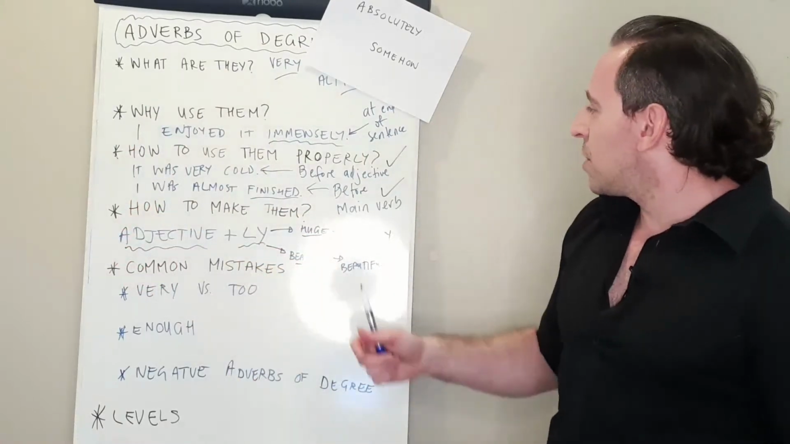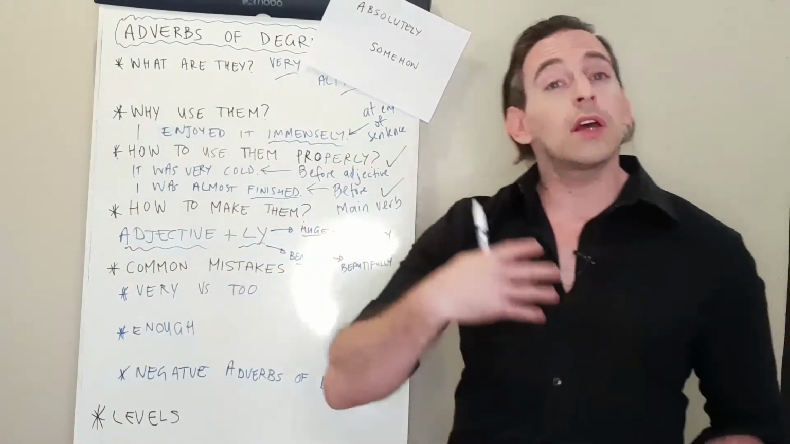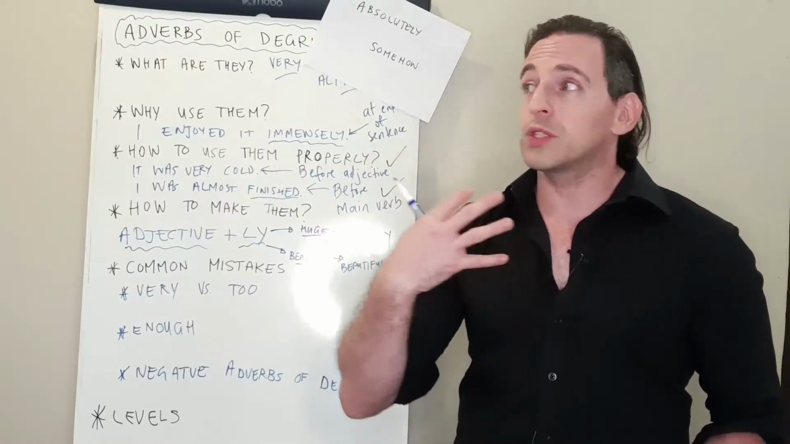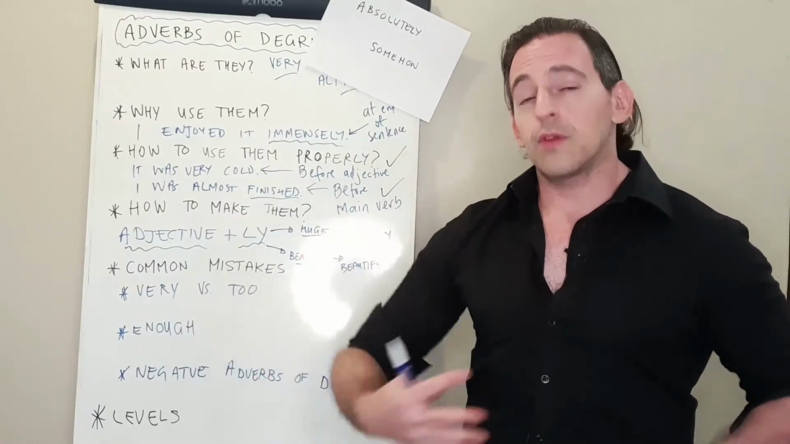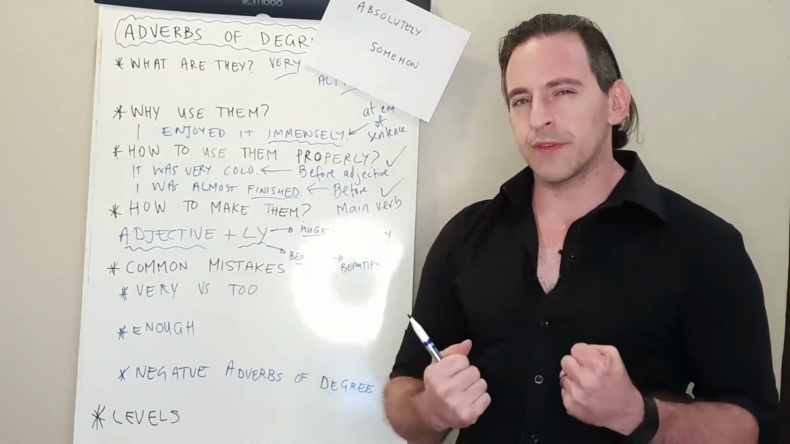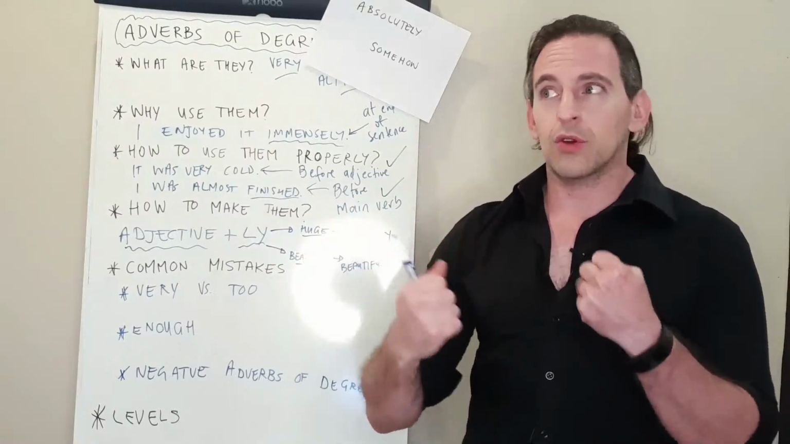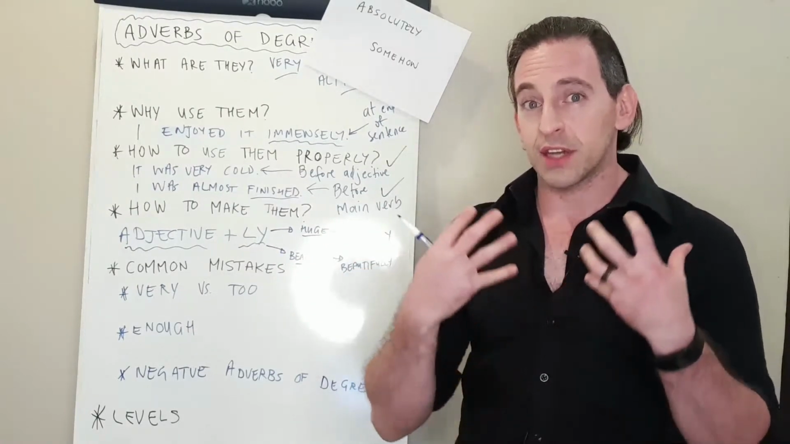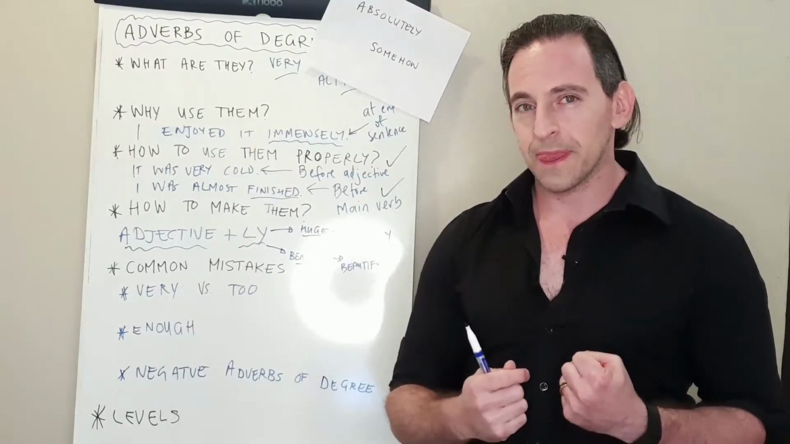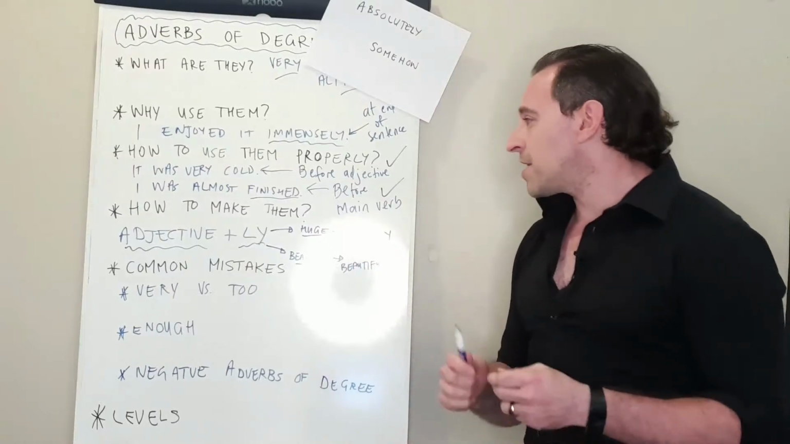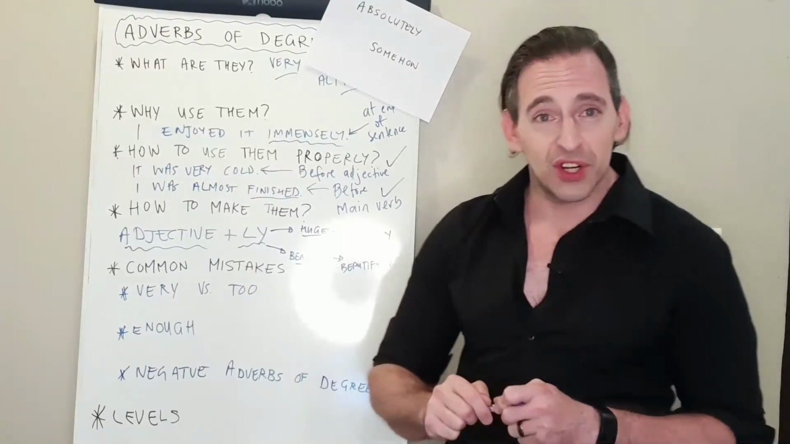And you can say it was, you could even start to be poetic and say it was beautifully cold. You can see again that adverbs of degree really can create interesting sentences and interesting structures. So that is how to make your own adverbs of degree.